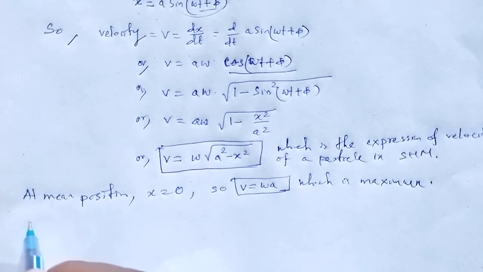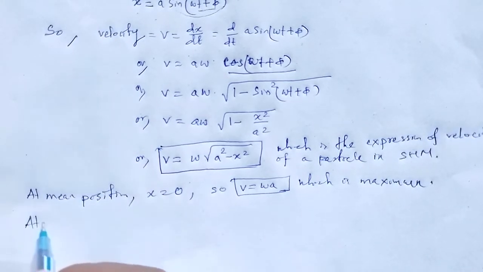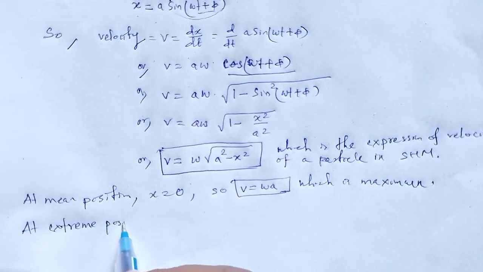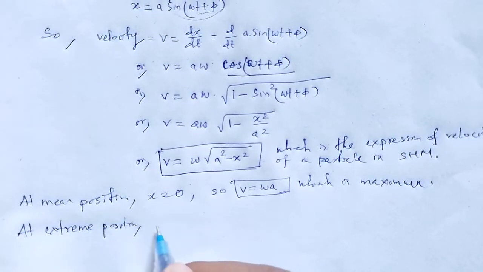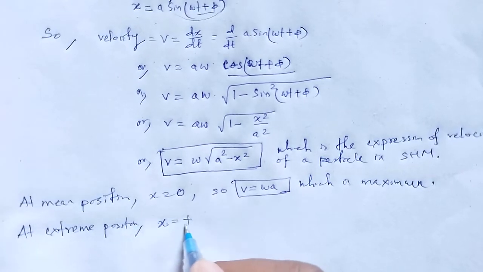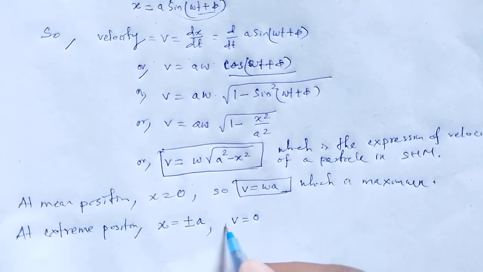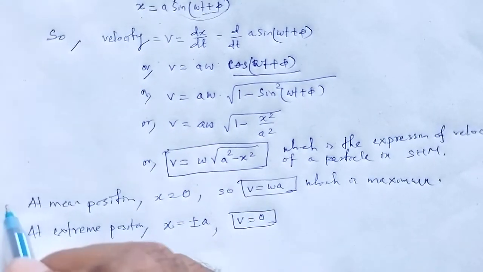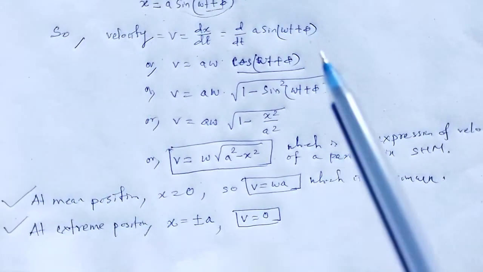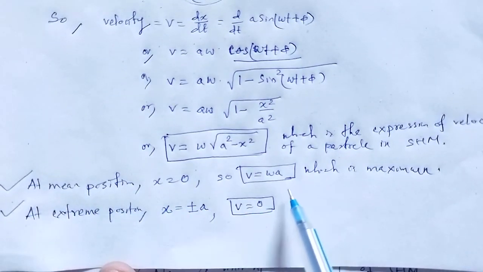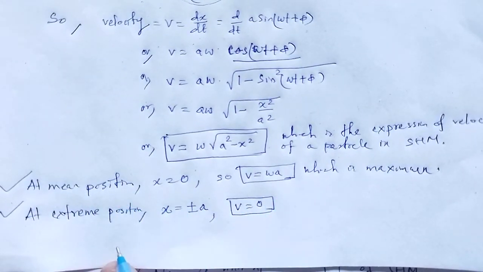But at the extreme position, x is equal to plus or minus a, so v will be 0. These are the velocity values in SHM at the mean position and extreme position.